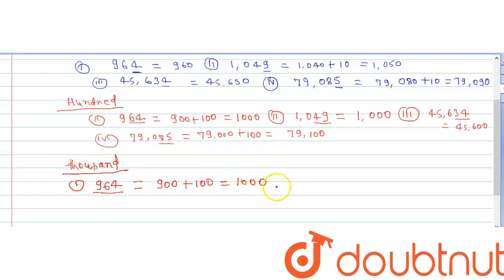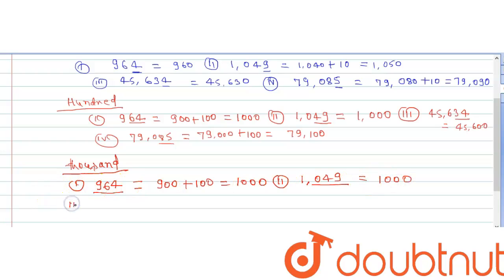Our next question is 1049. So rounding it to the nearest 1000, look at the last three digits, which are 049, and 49 is less than 500. So after rounding, it will give 1000.